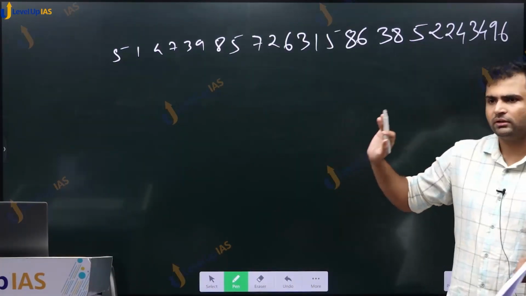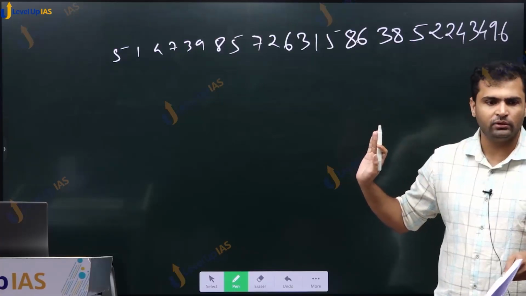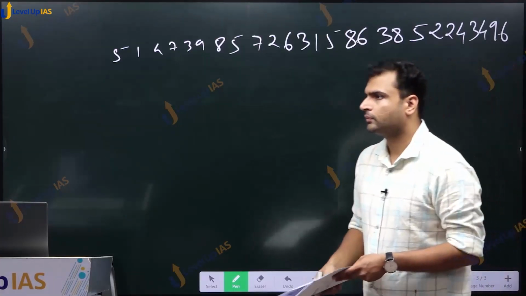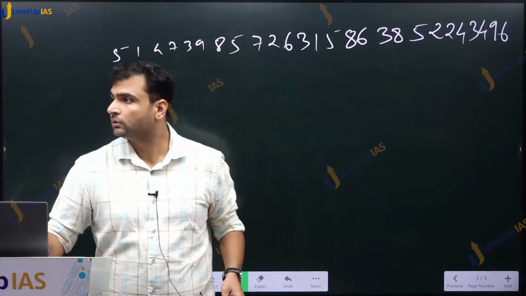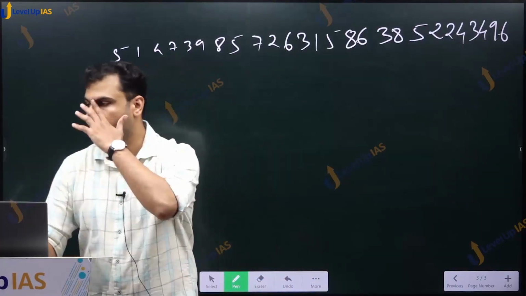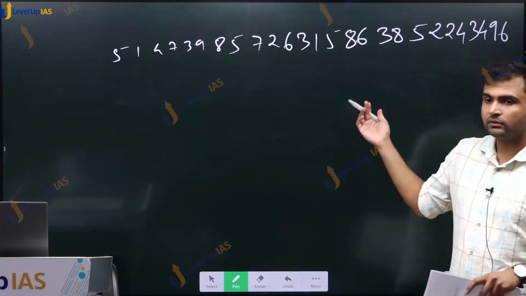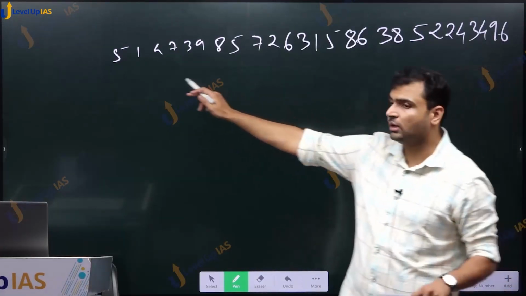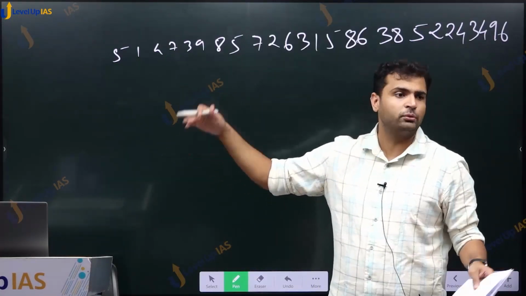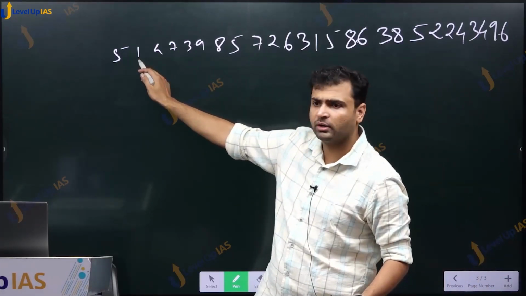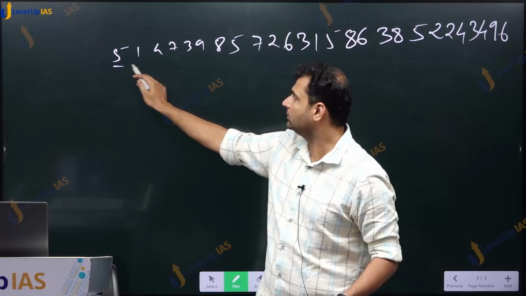Simple. That was the only thing that you need to tell. Simply how to count? We have to just look for an odd number and it should be followed by an odd number. Odd followed by odd? Yes, 1.